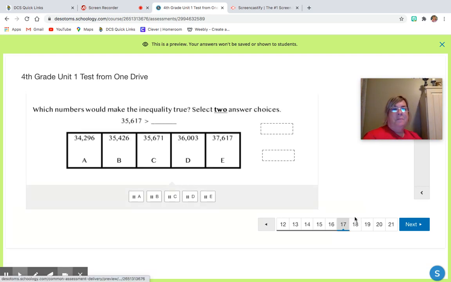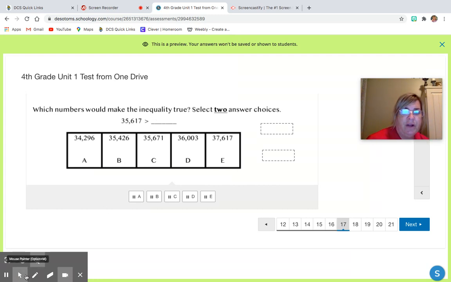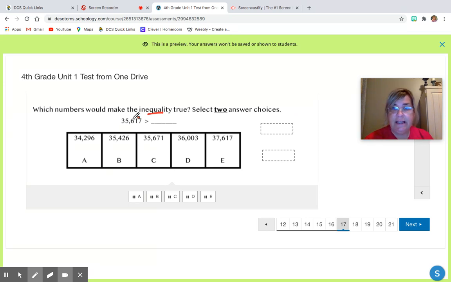Question 17. Which numbers would make this inequality true? So this has the root word equal in it. Okay, N means not, so not equal. So we're looking for a number that's not going to be equal. We know that the opening is on the large number. So 35,617 is greater than two numbers. So we know 2 because of this up here. So we're looking for 2 numbers that are going to be smaller than this.